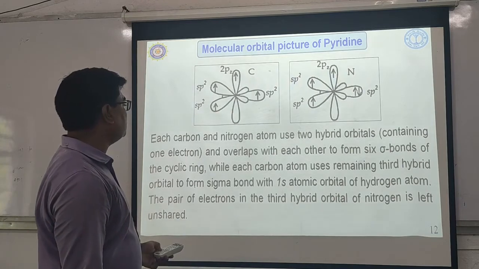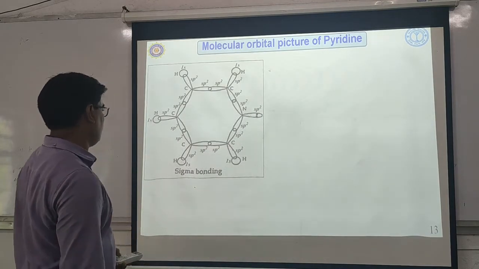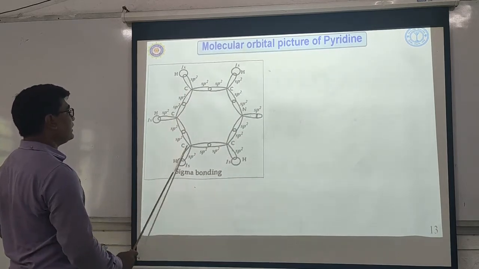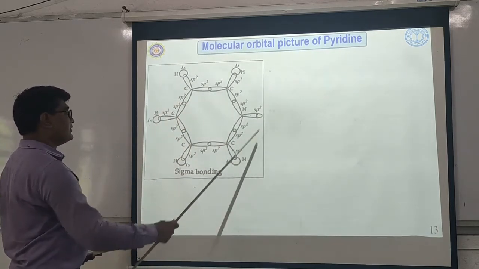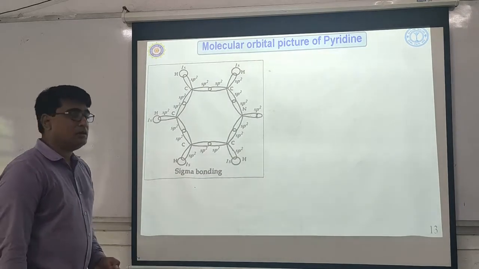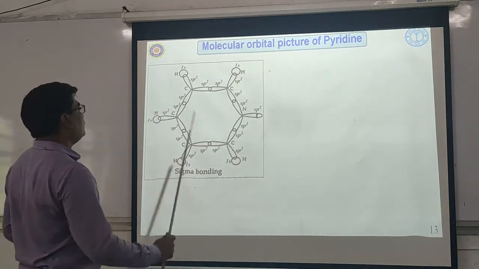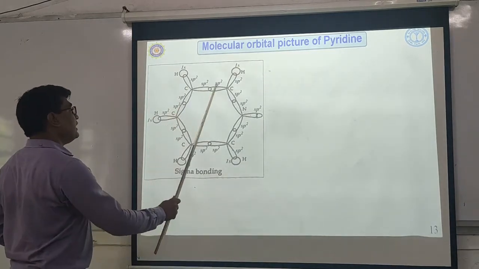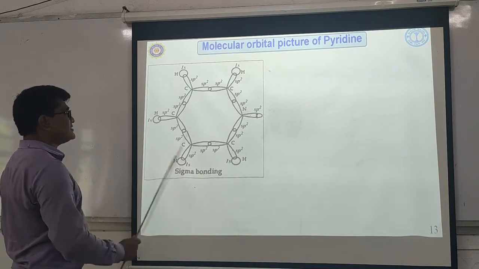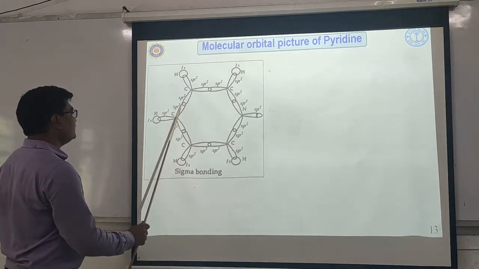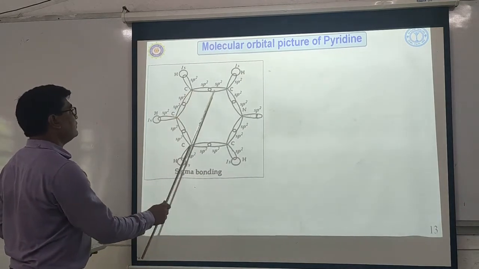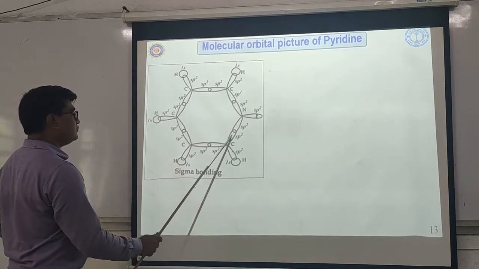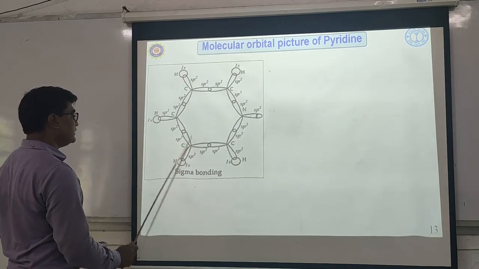So how does the sigma bond formation take place? Like this. See here, this is nitrogen, carbon, carbon, carbon, carbon, carbon. Out of 3 sp2 hybrid orbitals of nitrogen and carbon, any 2 containing unpaired electrons overlap with each other, these two of this carbon, these two of this carbon, these two of this nitrogen, and so on.